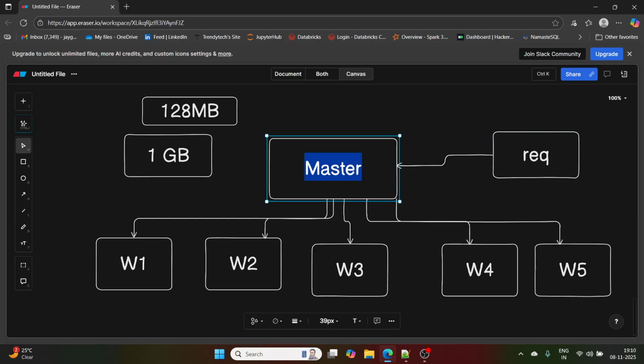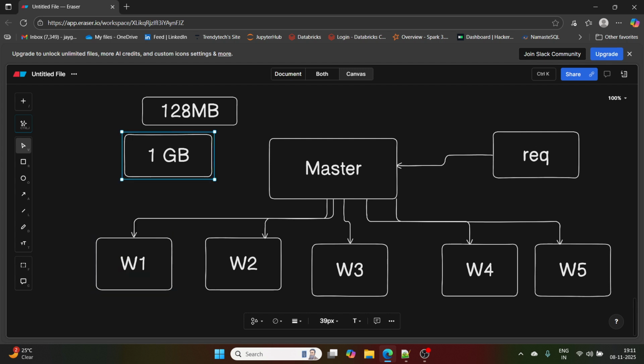Whatever the master is doing here is called global aggregation. The master is doing everything globally. So this is called global aggregation, and here we have local aggregation in terms of processing. For example, from here I'm sending some request. Let's say I want to filter this file. I want all the records having a customer ID less than 10. What will happen on all these 8 blocks? It is going to filter all the customer IDs.